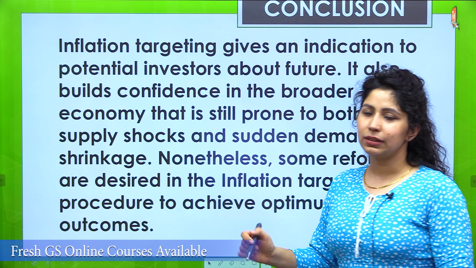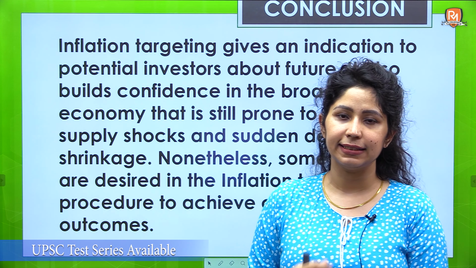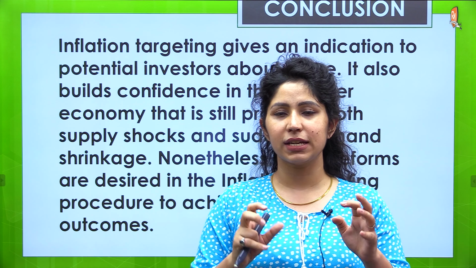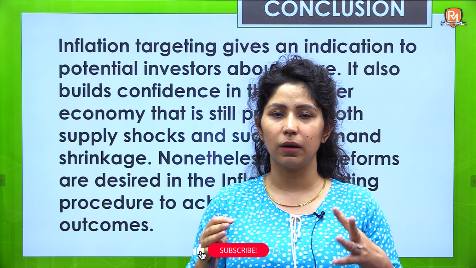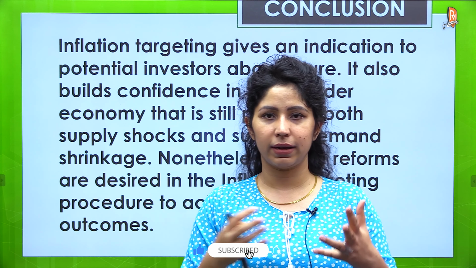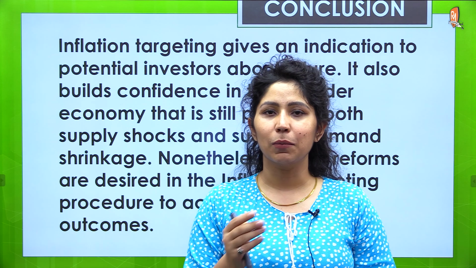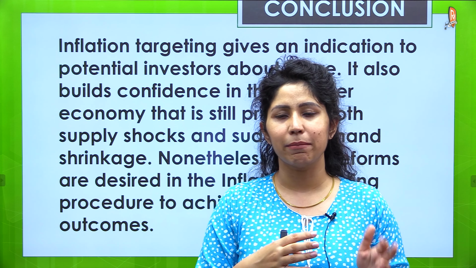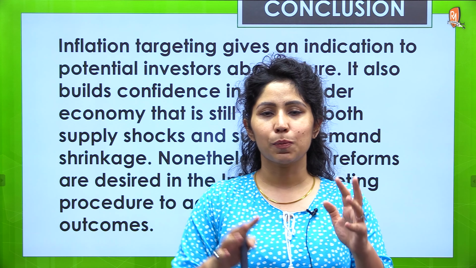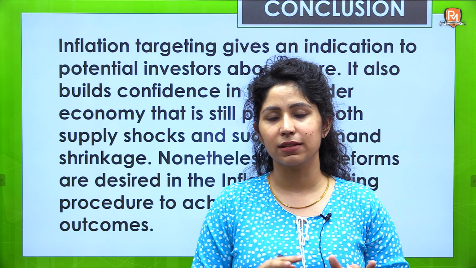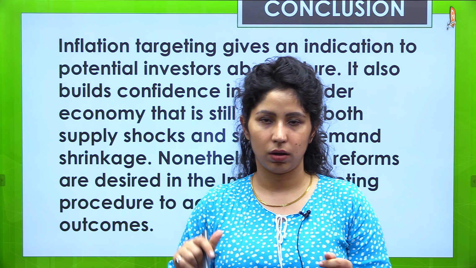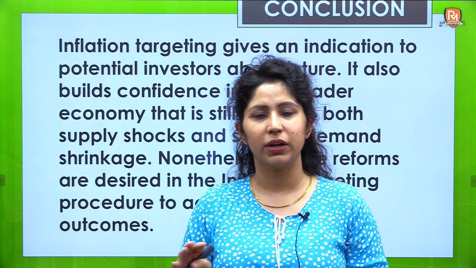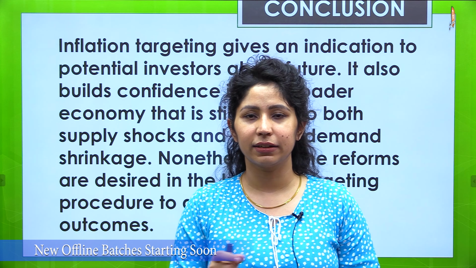The conclusion has to be very brief, two to three lines at max, because you do not have a lot of words. What you can say is that the inflation targeting approach gives a picture about the future to investors and people, about how much they are to save or whether they can afford a loan right now, because RBI or MPC gives us guidance for the next few months. So people and investors can decide based on the policy rates of this particular committee. They also tell about the future, that we will be keeping the repo rates here only, and they don't ditch on that.